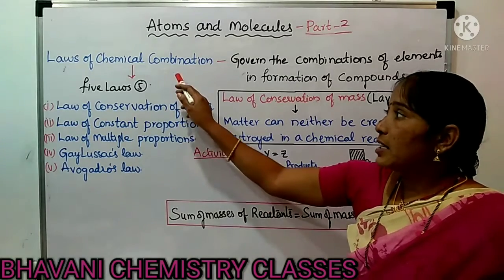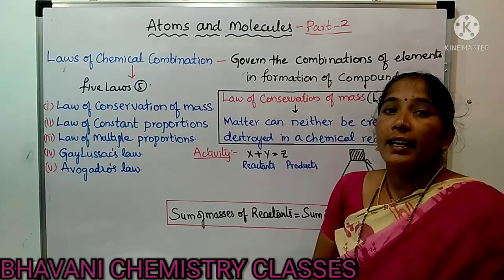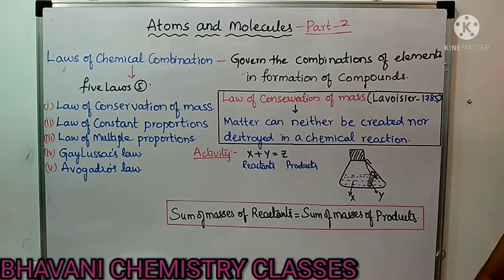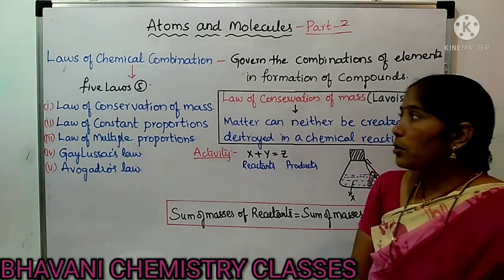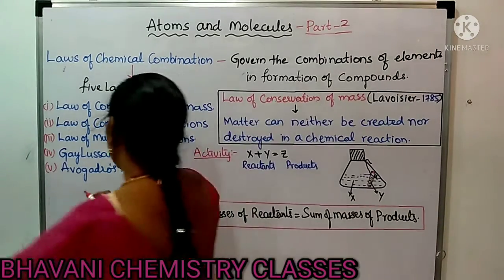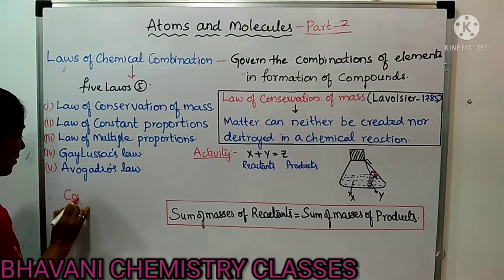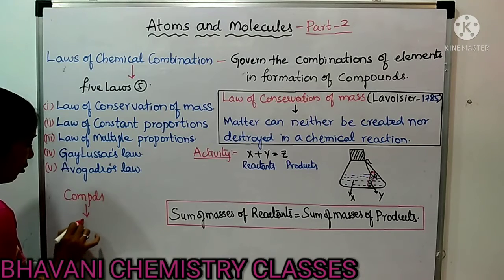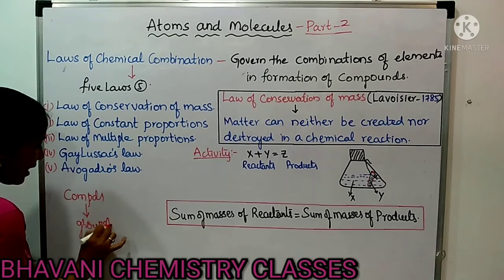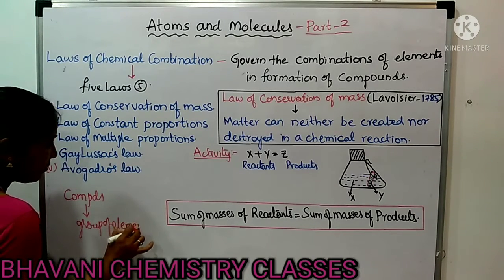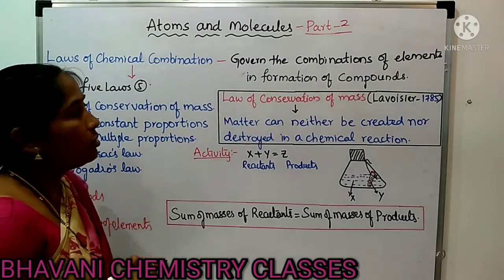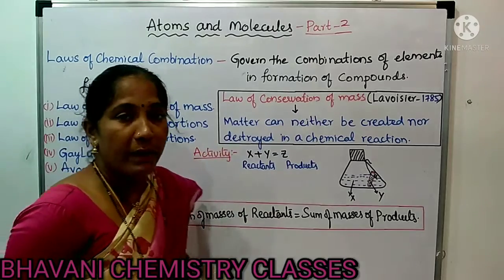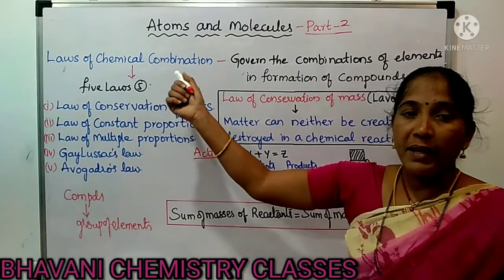What is the use of the laws of chemical combination? These laws govern the combinations of elements in the formation of compounds. You know that compounds are groups of elements. The elements combine to form compounds, and these combinations are governed by the laws of chemical combination.